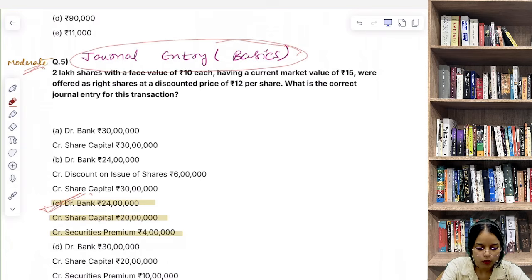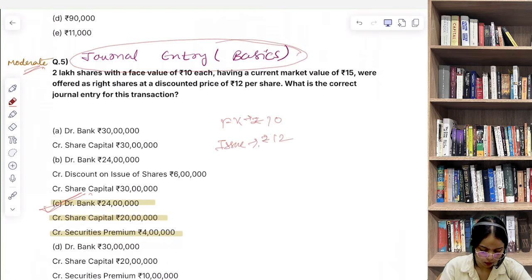So let's analyze this thing step by step. Here each share has a face value of rupees 10. Face value कितने की है? Rupees 10 की है. But it is being issued at rupees 12. Issue price क्या हुआ उसका? Rupees 12.